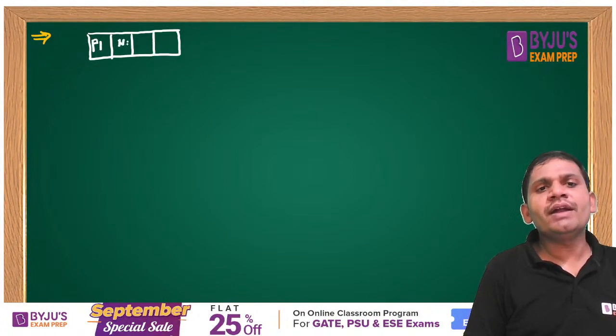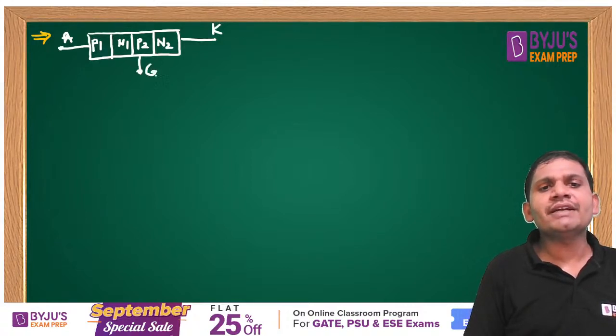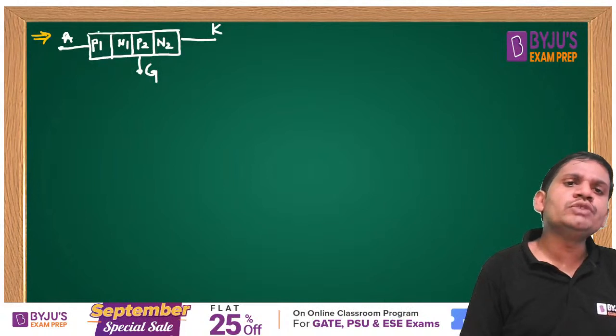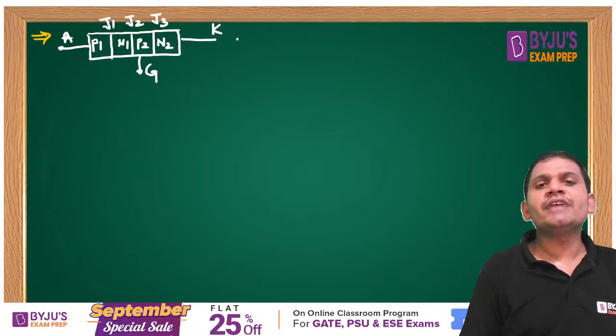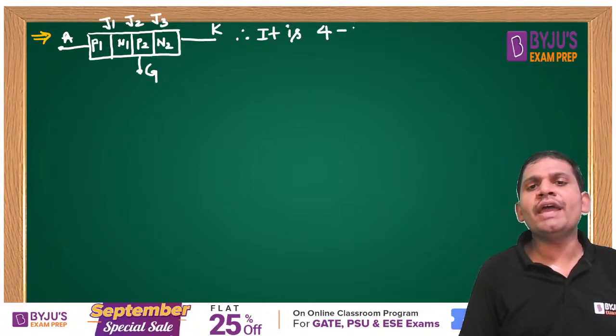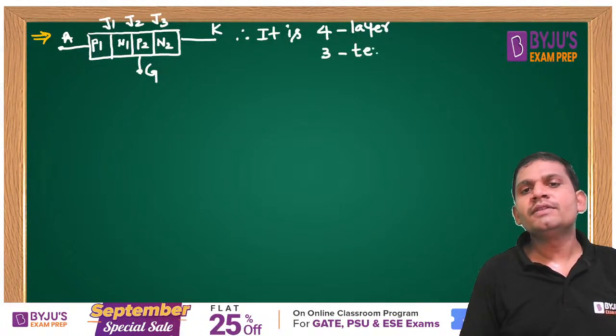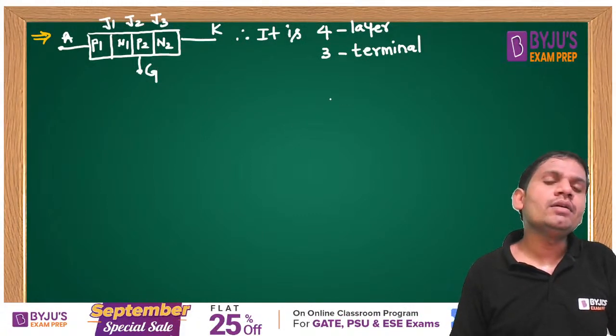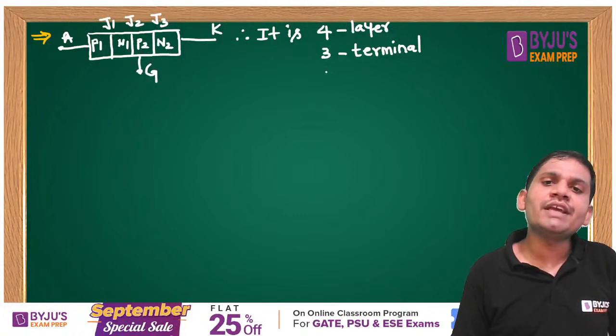P1, N1, P2, N2. This is the anode and this is the cathode. The gate is always connected to the inner P layer nearer to the J2 junction. This is J1, this is J2, this is J3. So it is 4 layer, 3 terminal, 3 junction.